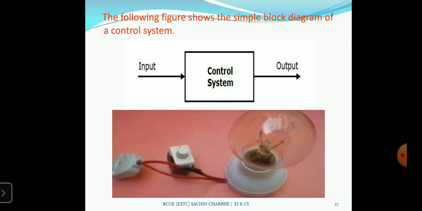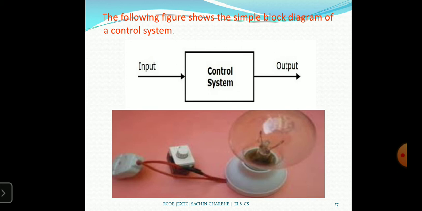When we apply these two wires without a switch, the bulb is on and we cannot turn it off. So we have to apply one switch or one dimmer there. Dimmer means we increase or decrease the intensity of the bulb. So that switch or dimmer is used for controlling the bulb.